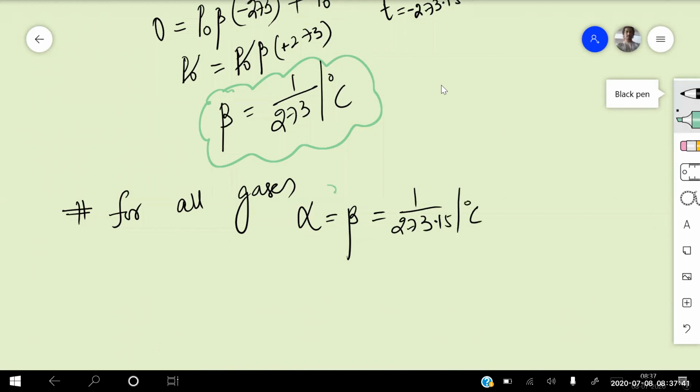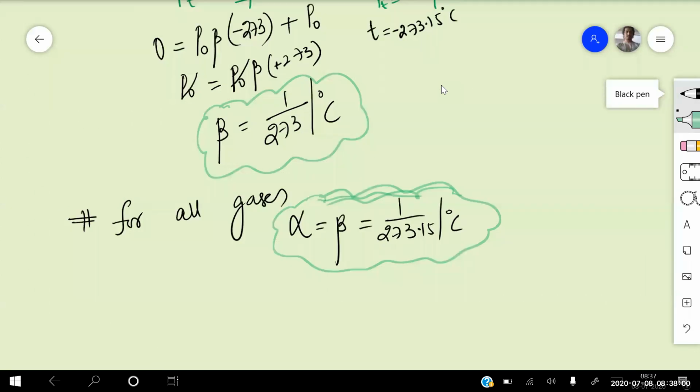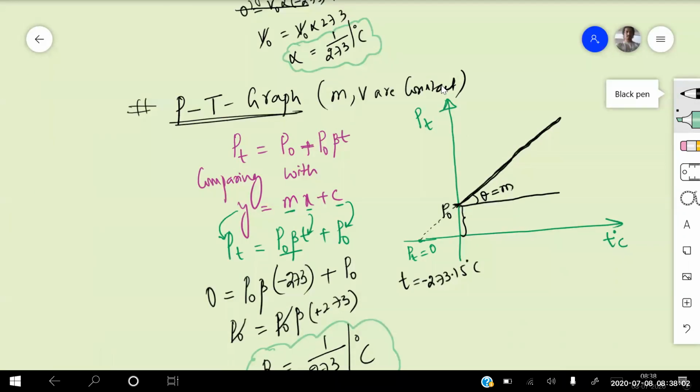This has been asked so many times in competitive examinations, so be a little careful when writing this condition. For all gases, alpha equals beta, and the value is 1 by 273.15 per degree centigrade. Are these two coefficients and their graphs clear for us?